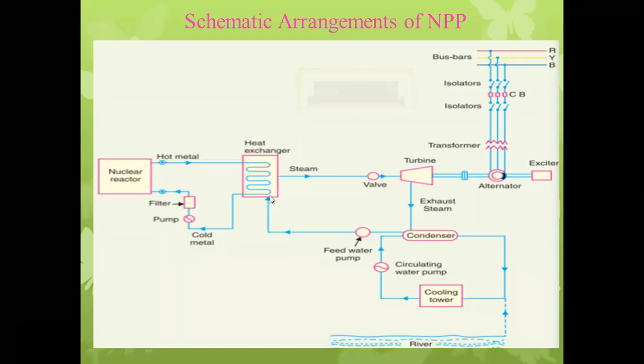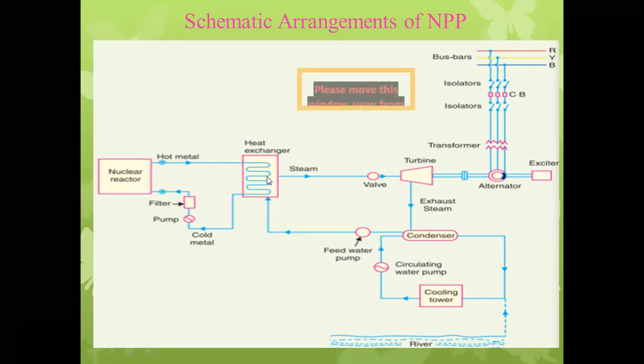Okay, so over here the economizer is not present. So directly the water is fed to the heat exchanger, where the actual heat exchange between the hot metal and water is taking place, and the actual steam generation is taking place inside the heat exchanger only. See over here, the hot metal comes inside the heat exchanger, and water is fed to the heat exchanger by using the feed water pump.